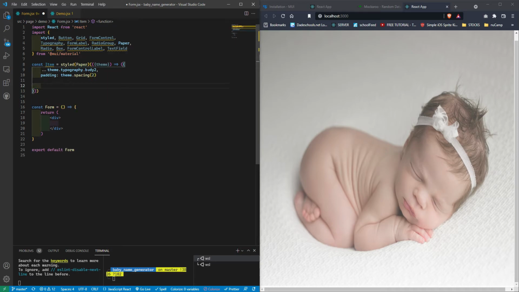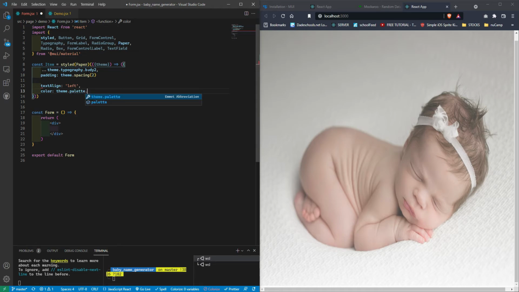We're going to text align that to the left, and we're gonna give it a color, theme palette. We're gonna get the text palette, and it's going to be secondary. I'm getting an error here because I did not throw a comma. All right.